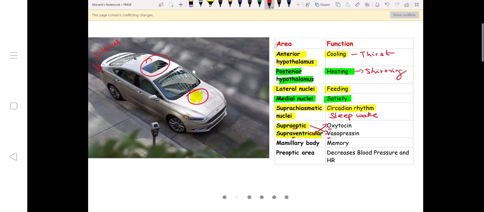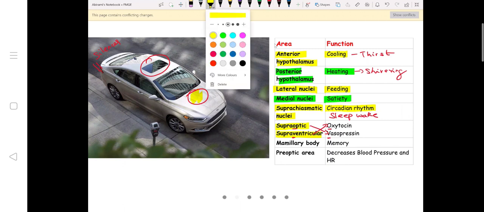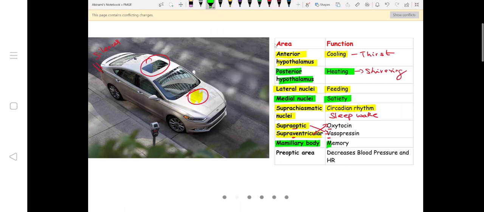Mammillary body. What is the role of mammillary body? See, mammillary memory. Okay, don't they sound the same? Mammillary memory. So mammillary body is responsible for memory.